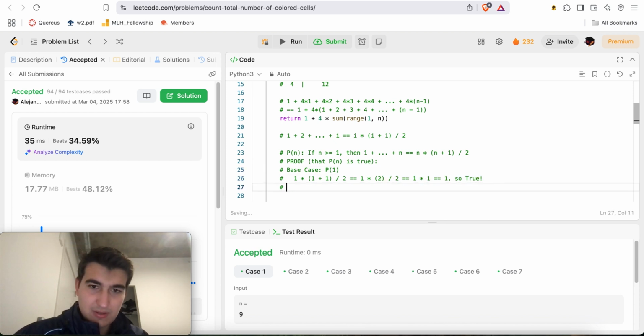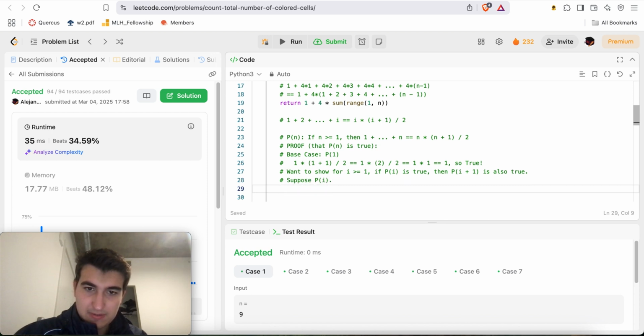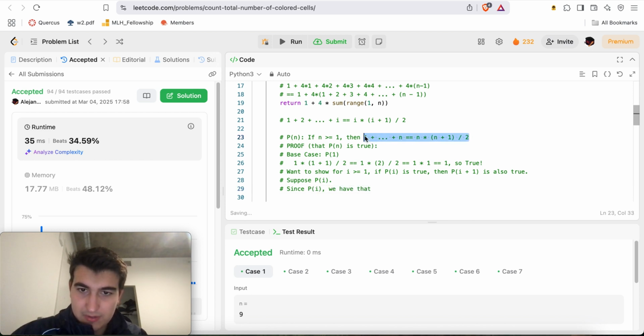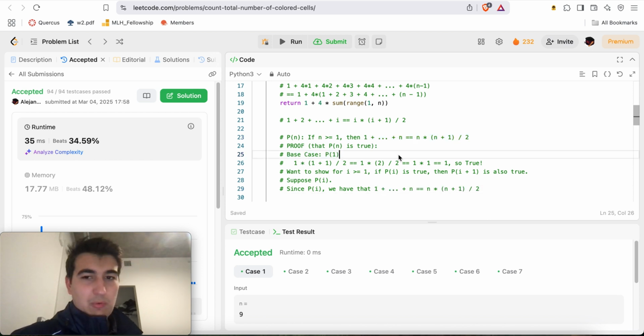Now we want to show that for i greater or equal to 1, if P of i is true, then P of i plus 1 is also true. Suppose P of i, right? So here we're saying, okay, we've shown that P of 1 is true. We want to show now that if P of i is true for any i greater or equal to 1, then P of i plus 1 is also true. So here I'm saying suppose P of i.